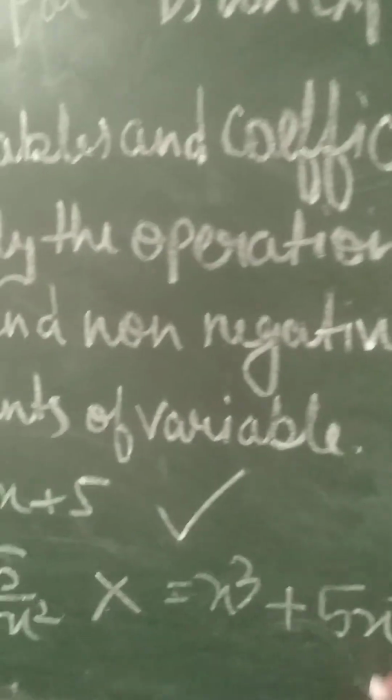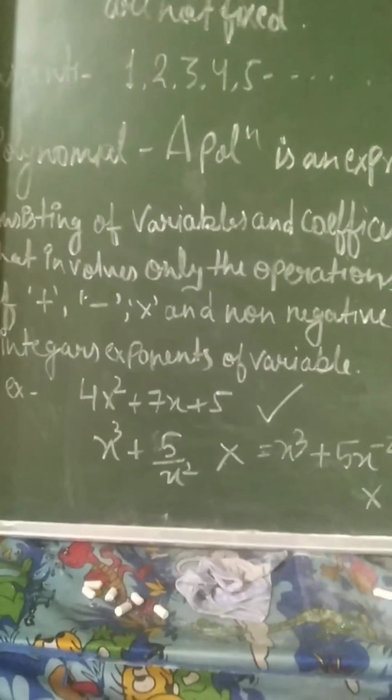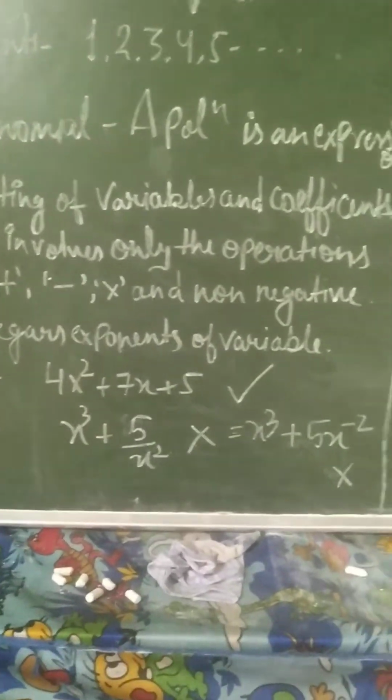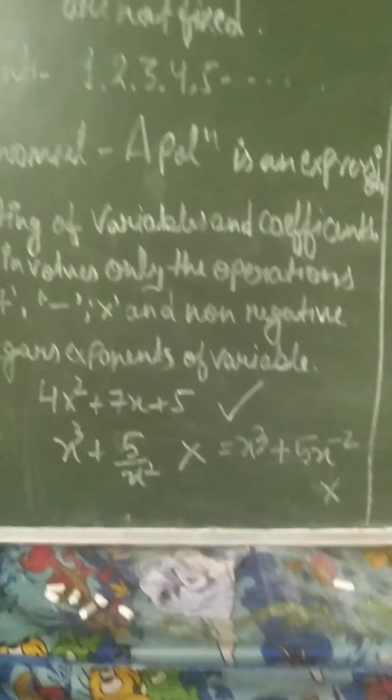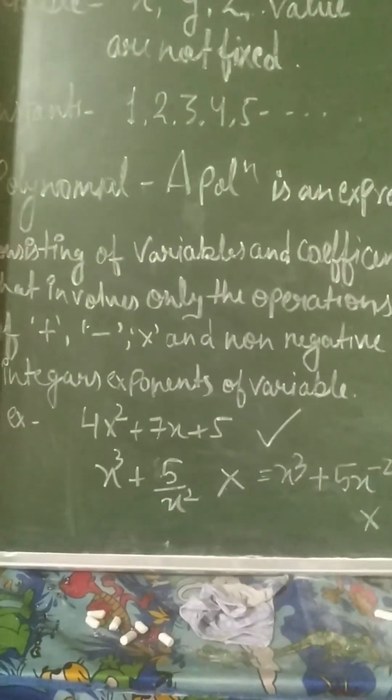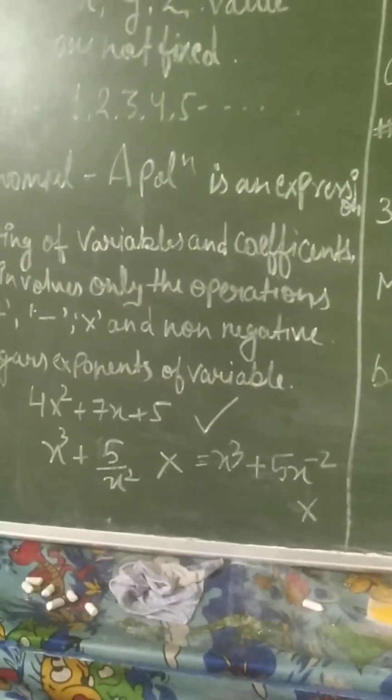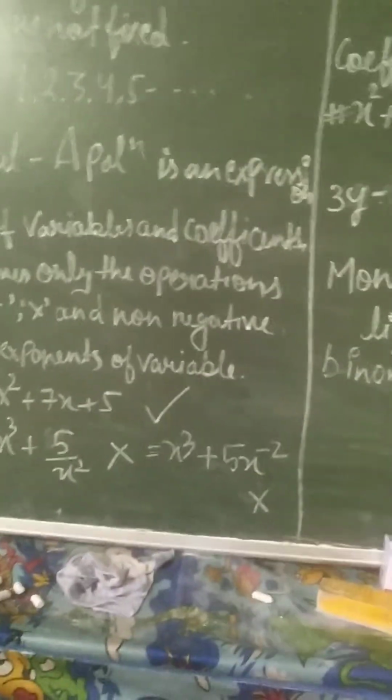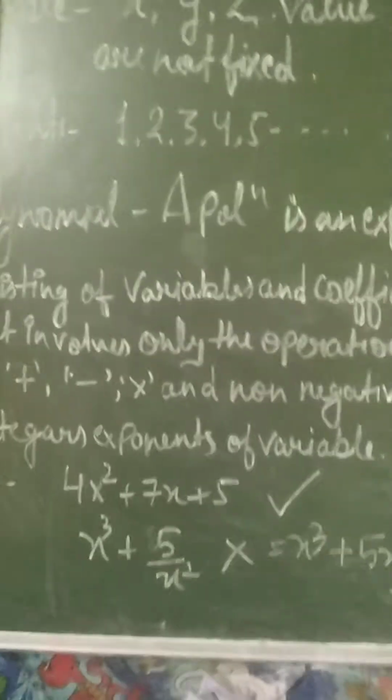Therefore it is not a polynomial. The polynomial is an expression consisting of variables and coefficients, and the operations involved are addition, subtraction, multiplication and non-negative integer exponents of variables. Got it?